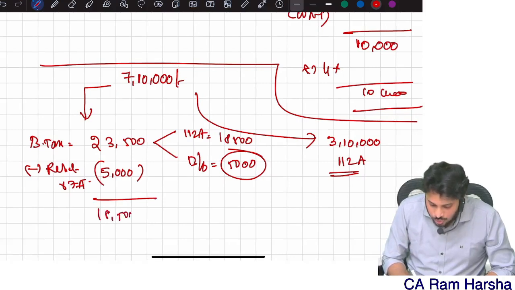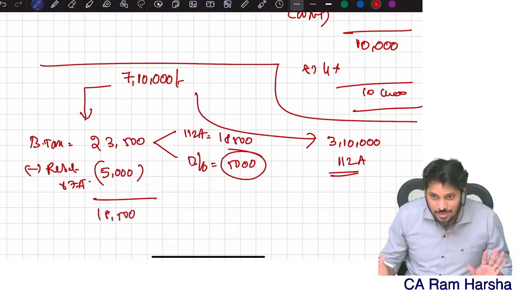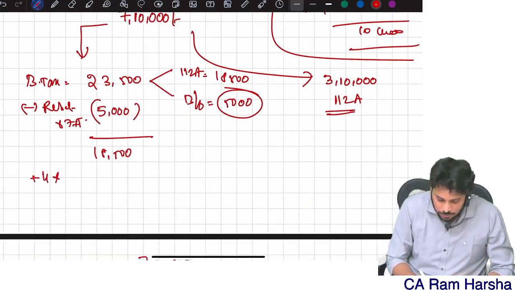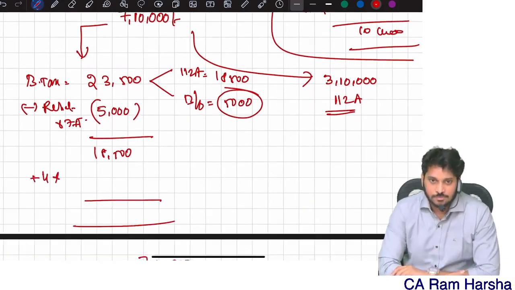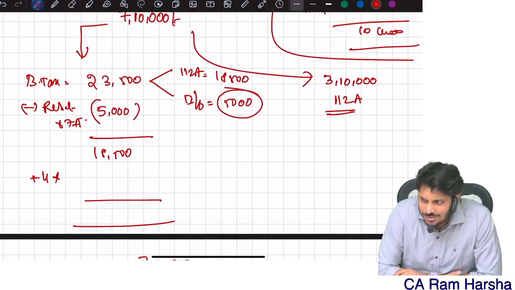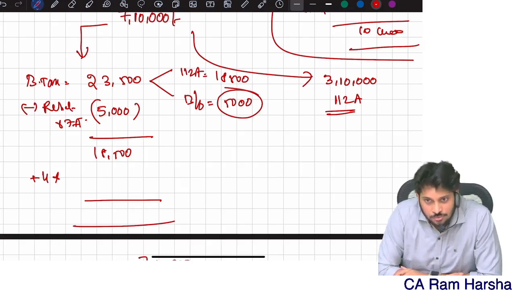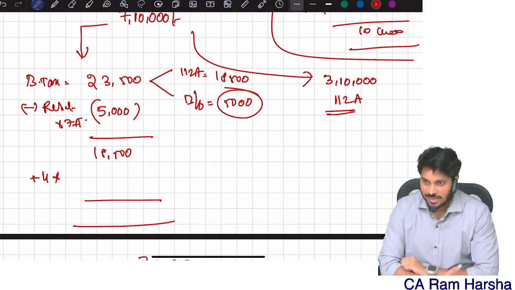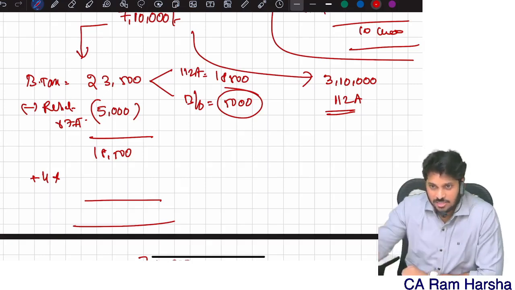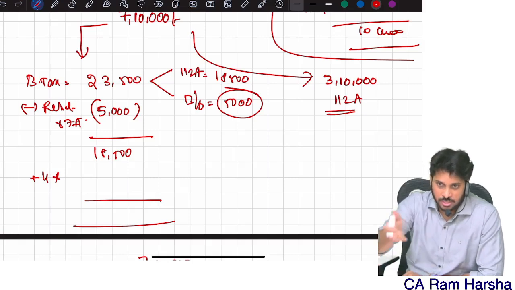Therefore, as usual, 112A tax came into the picture, plus 4% cess. Logical or not? But whether this is right or not, I don't know. Not just me, nobody knows. Even Nirmala Sitharaman doesn't know. First of all, she doesn't know about the rebate itself here. Obviously, why? She's a finance minister. Why should she be bothered about it? Does she have a May 24 exam?